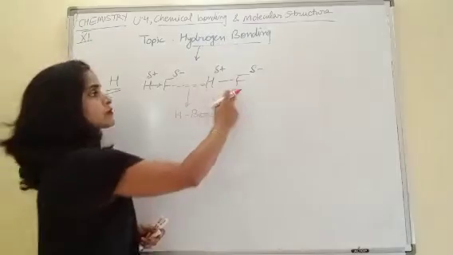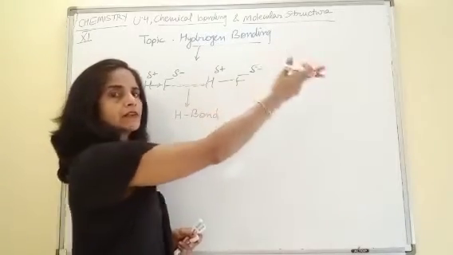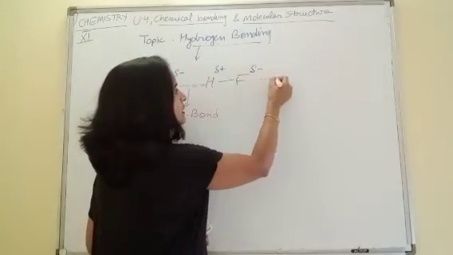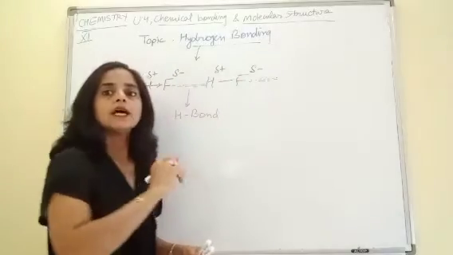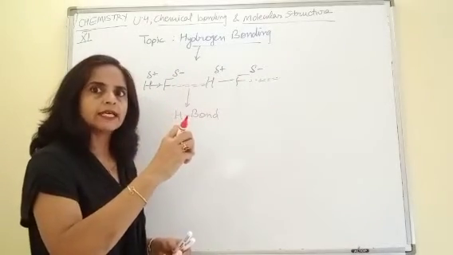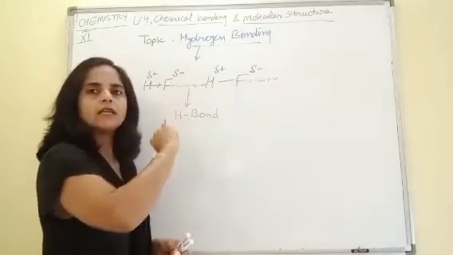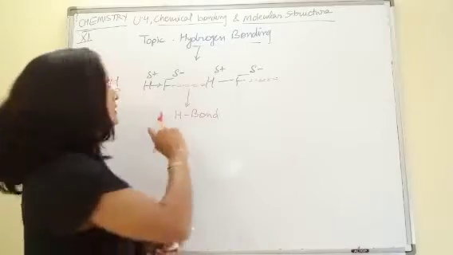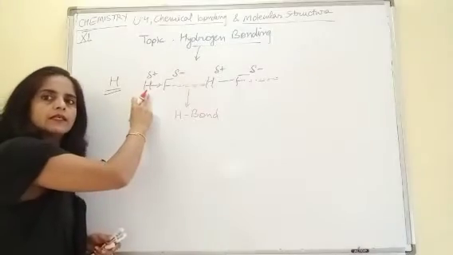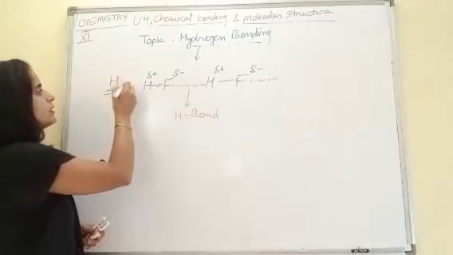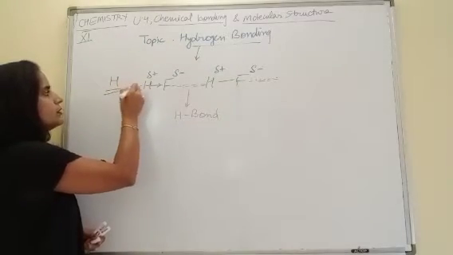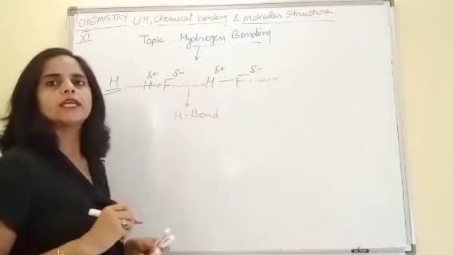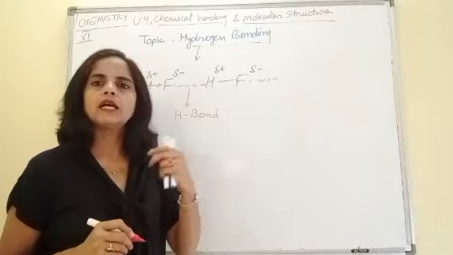Similarly, this fluorine remains attracted towards the hydrogen of another molecule, and as it is a weak force, that's why we are showing it with the help of a dotted line. Similarly, this hydrogen remains attracted towards the previous molecule. In this way, you can represent the formation of hydrogen bond.